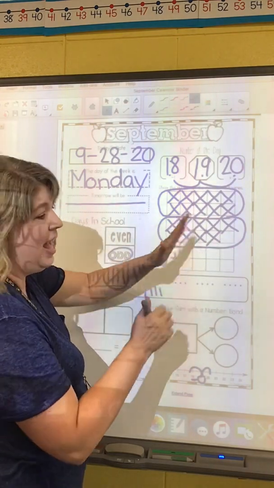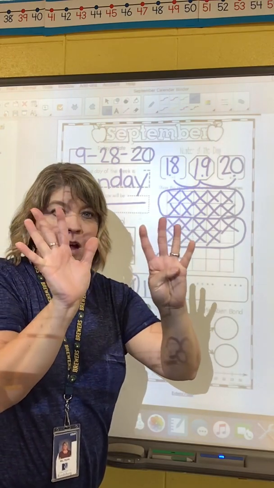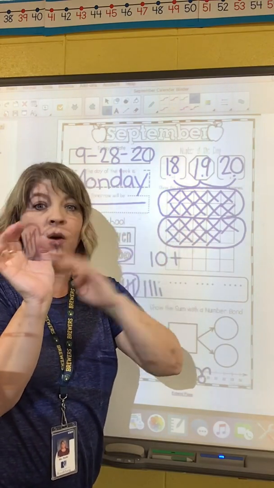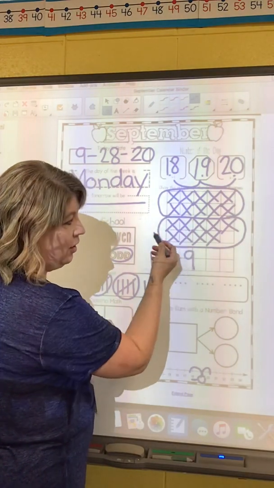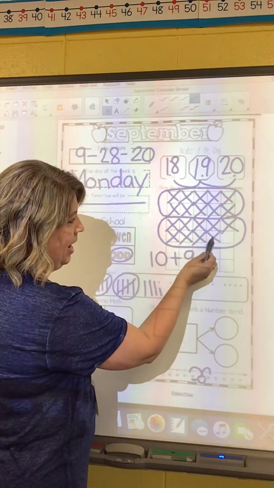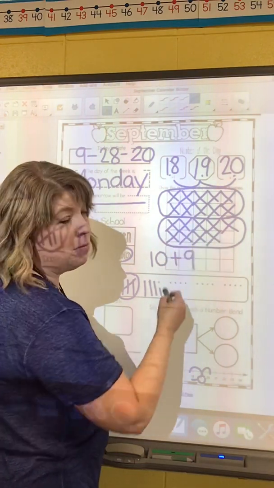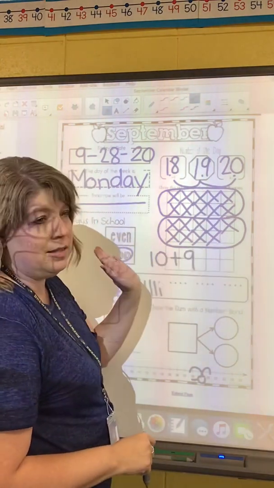So if I have 10, try that with your fingers, and I have one less, how many are on my 10 frame? One less is 9, right? Or I could count them. I could say 5, 6, 7, 8, 9. Because I know that one more would fill it up, and one more would be 10. So one less is backwards.